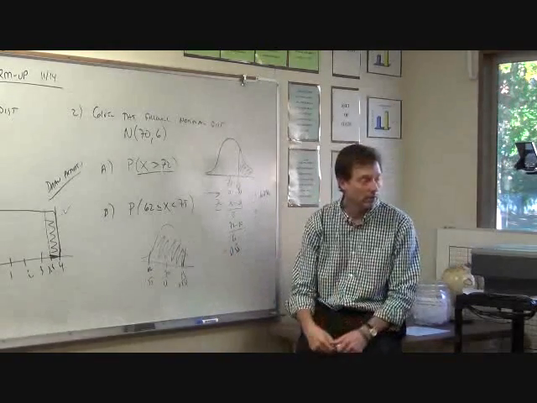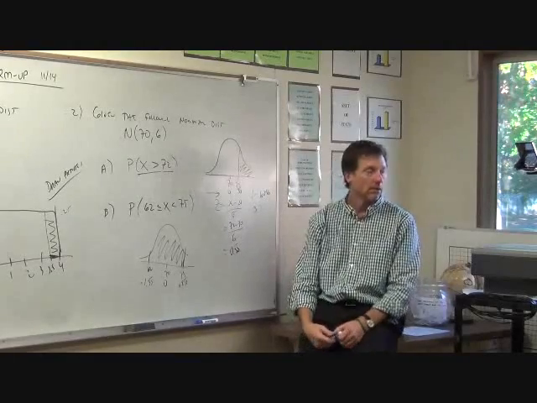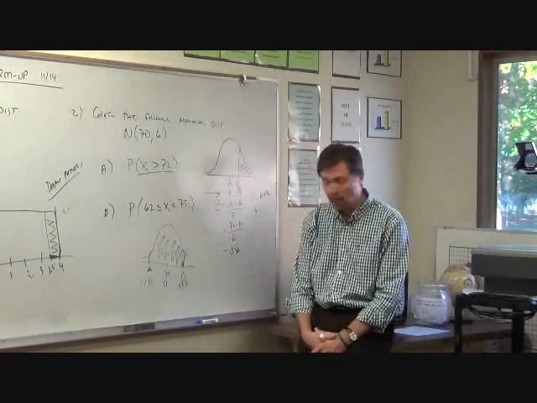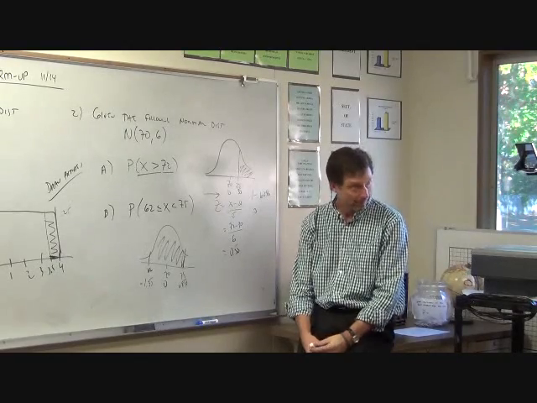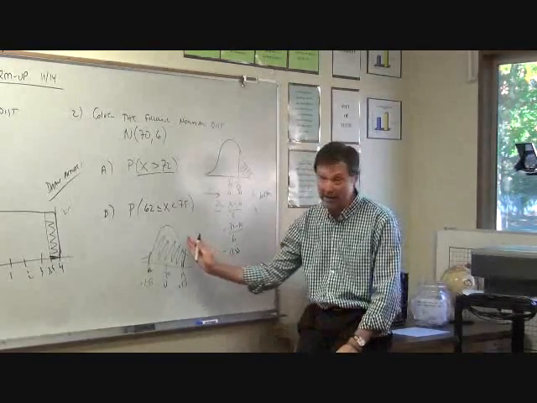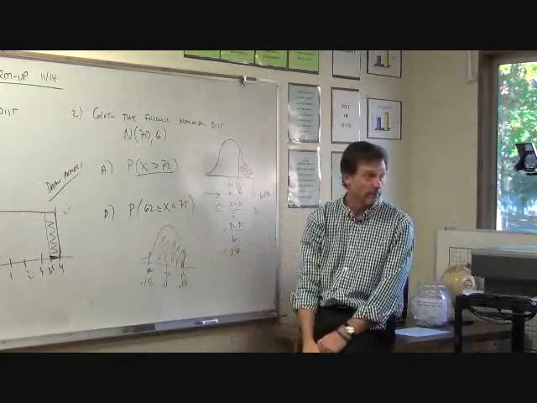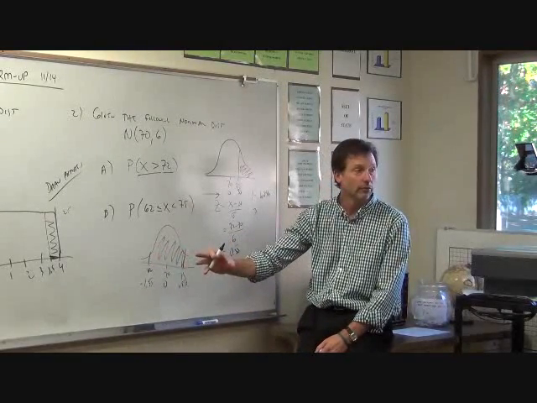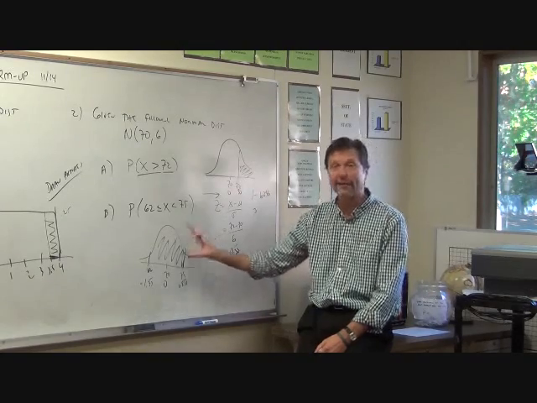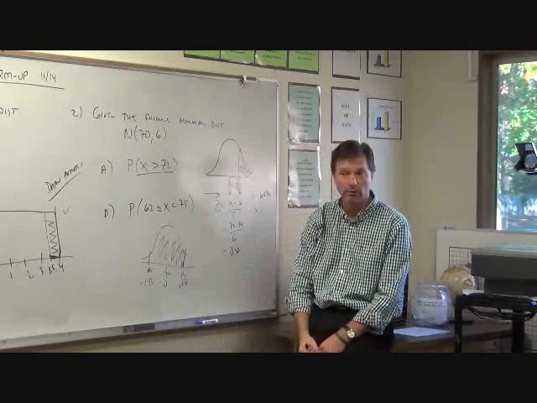Take me through the steps. I go to my charts, I look up 0.833. Right. And then you get 0.7967. Okay, so 0.7967 is all the way over. And then the other one's 0.0918. And then what do you do with those two numbers? You subtract them to find the probability that's in the middle.